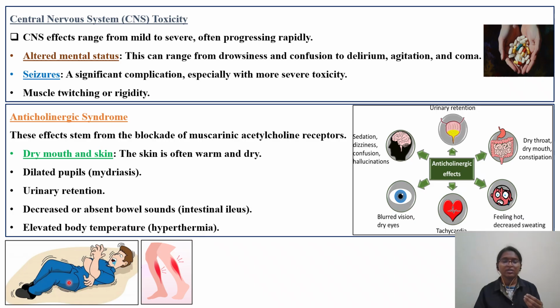Here you have the person undergoing seizure and muscle pain. You can see urinary retention, dry throat, dry mouth, and constipation. Feeling hot, that is decreased sweating, that is hyperpyrexia. Then tachycardia, blurred vision and dry eyes. Sedation, dizziness, confusion, and hallucination are CNS related adverse effects.